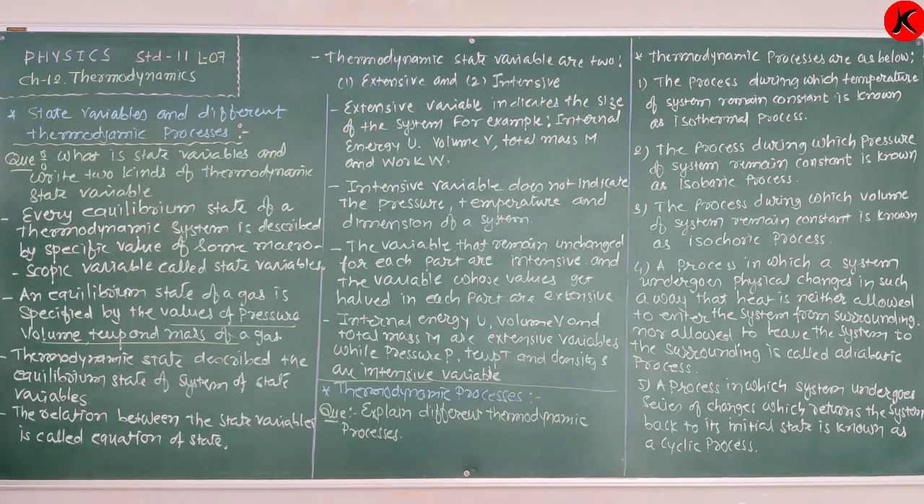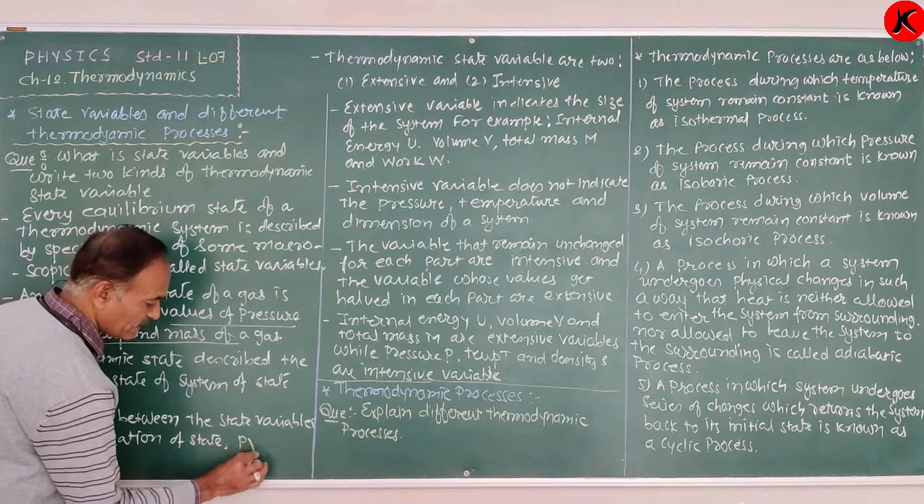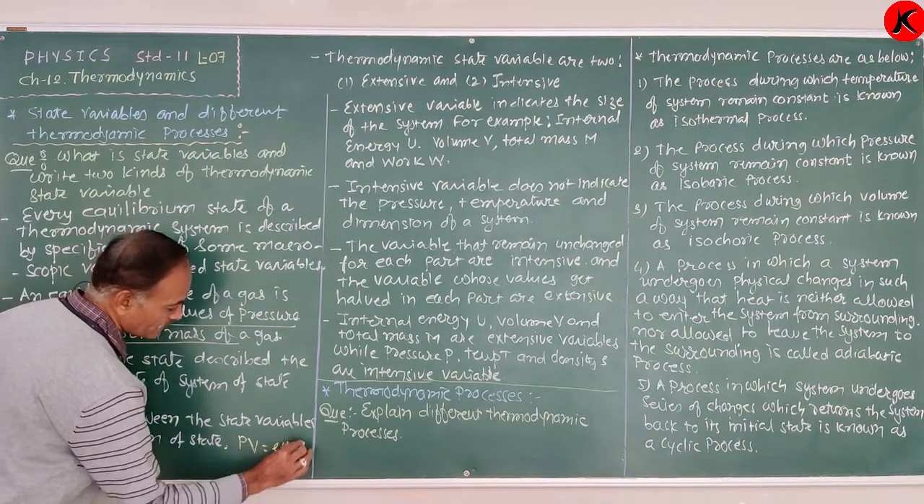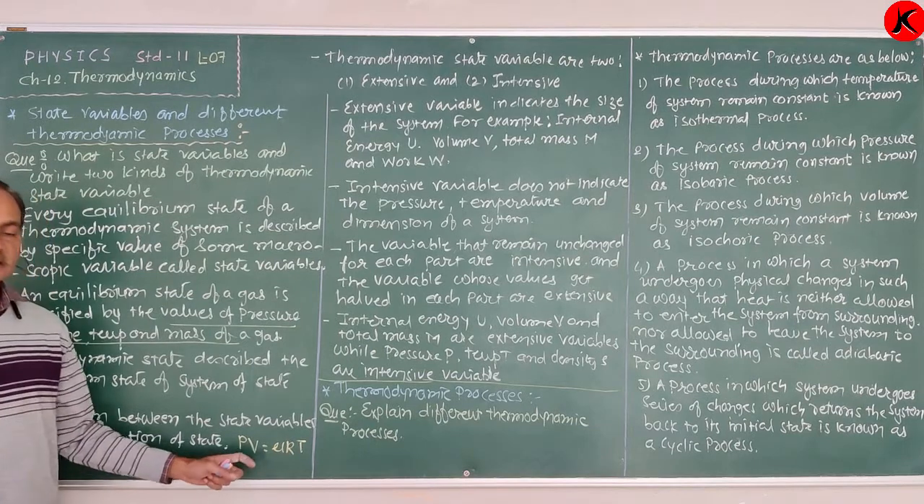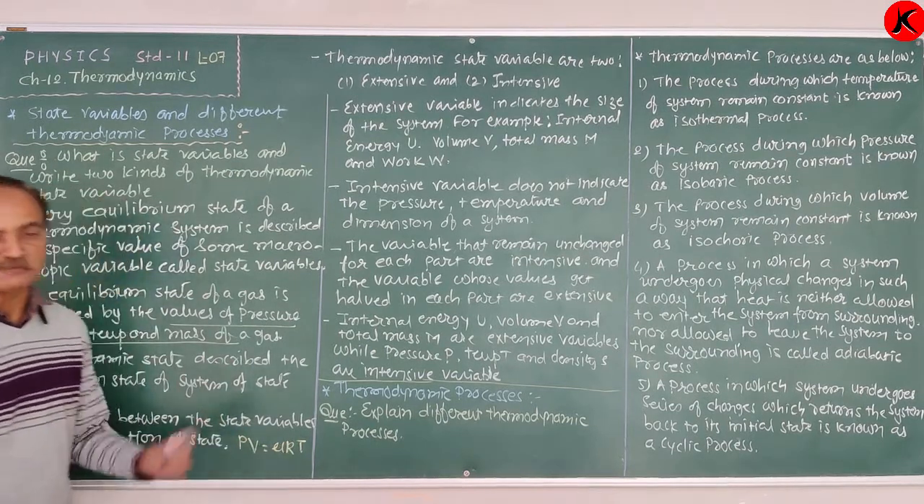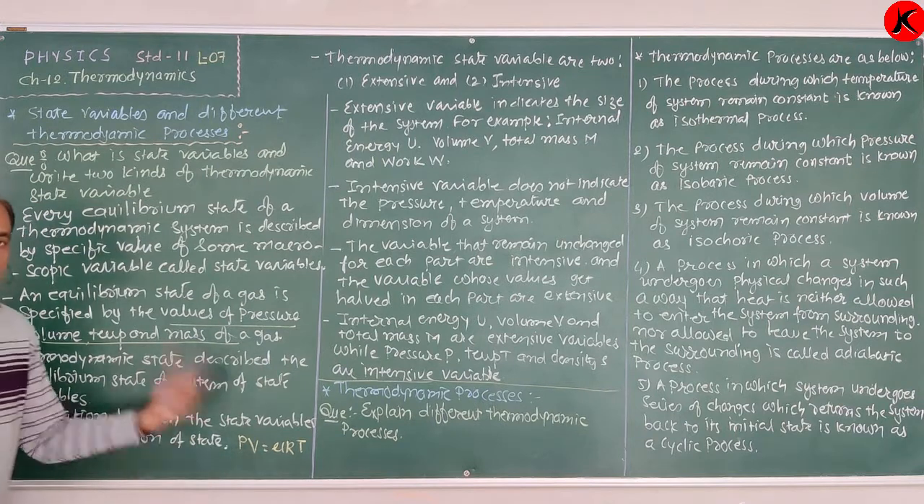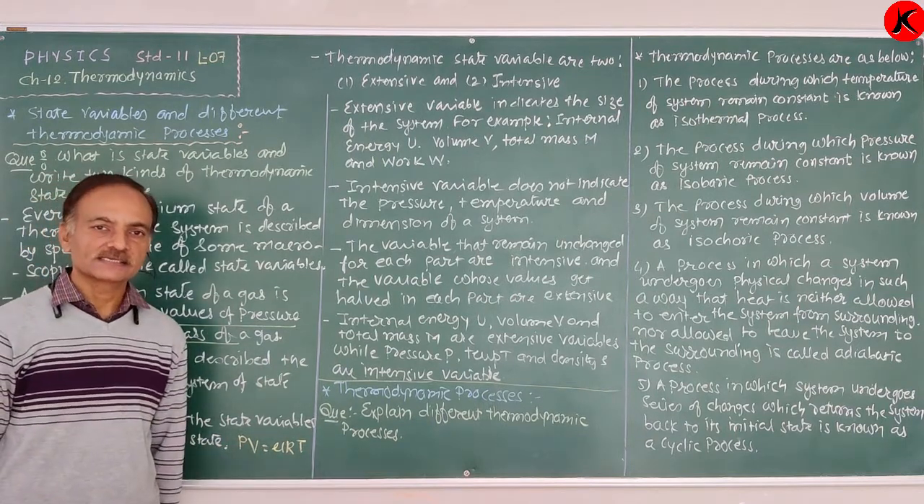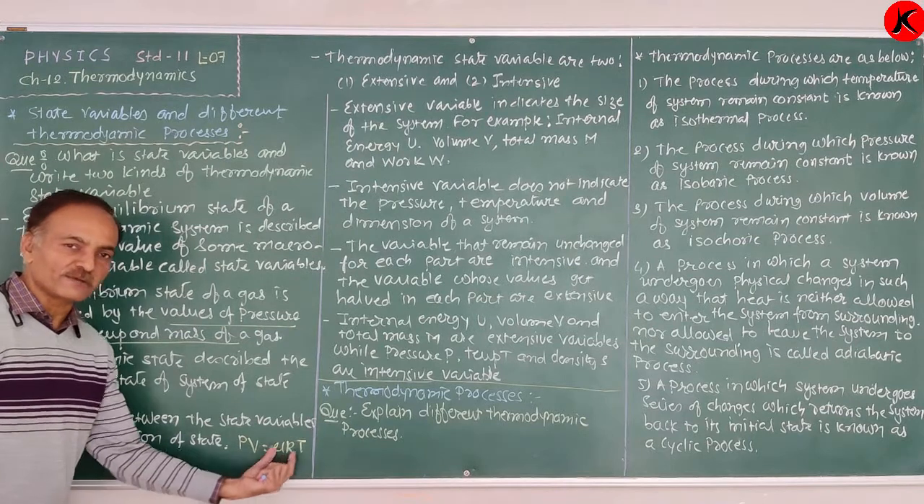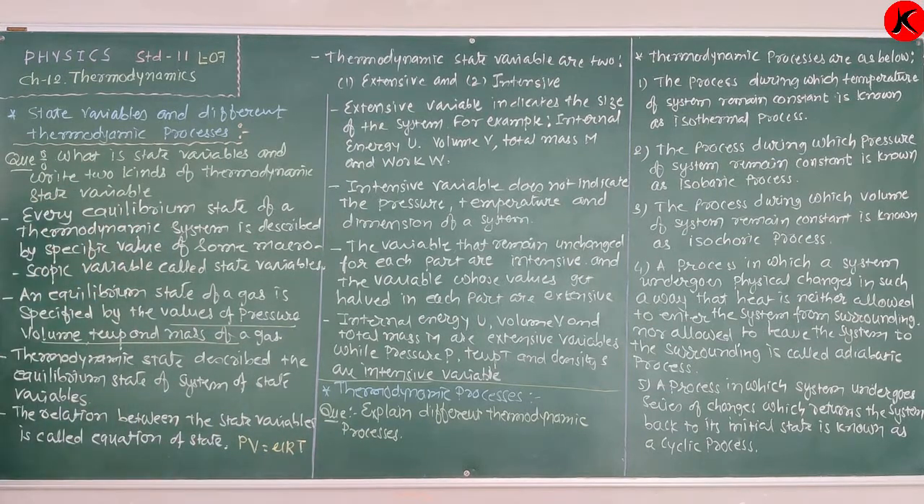In equilibrium, what is the relation between the state variables? That is known as the equation of state. That means the relation between the state variables is known as the equation of state. We know the equation of state is PV equal to μRT. P is the pressure, V is the volume, T is the temperature, and μ is the quantity of a gas, in short, the mass of a gas. So pressure, volume, quantity of gas, and temperature are state variables, and the relation between them is known as the equation of state.